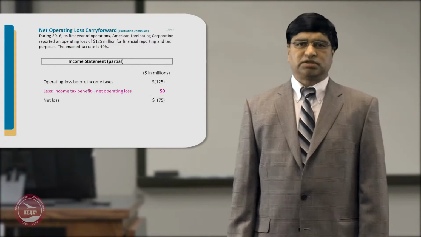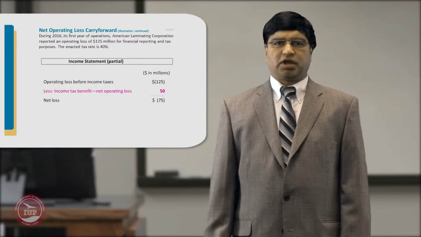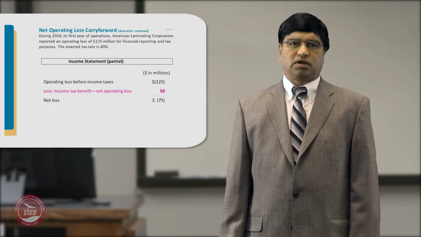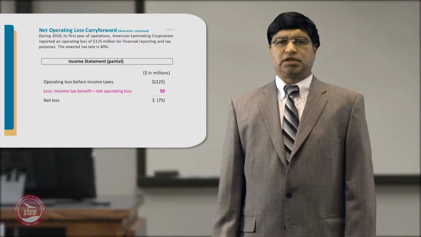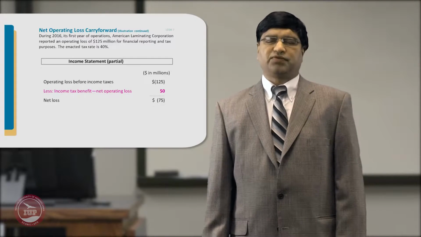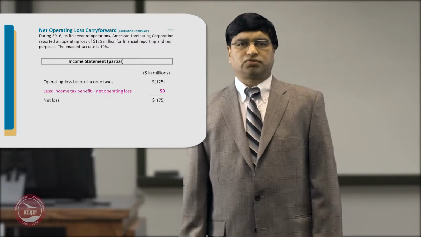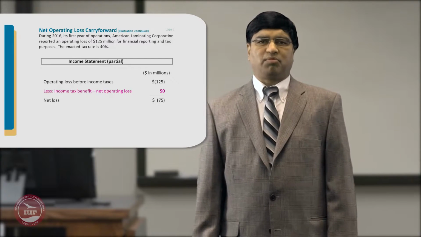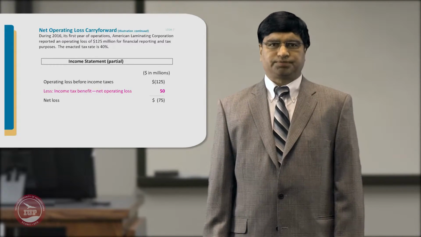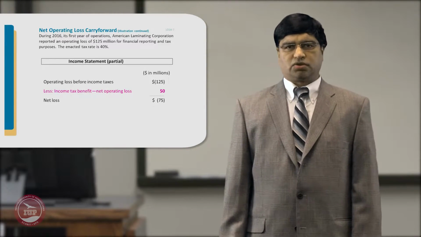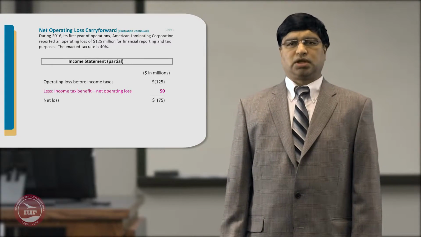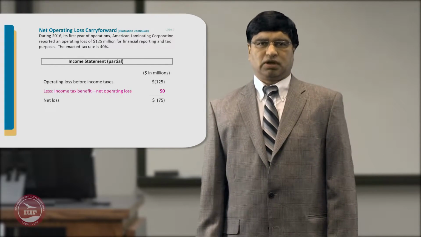If you have a net operating loss of $125 million, this $50 million of benefit will reduce that loss, and your loss will be shown at only $75 million for that particular year. So it has to be recognized in the year of the loss.